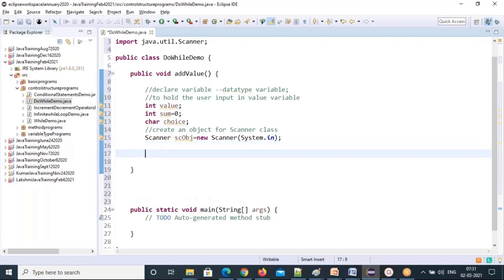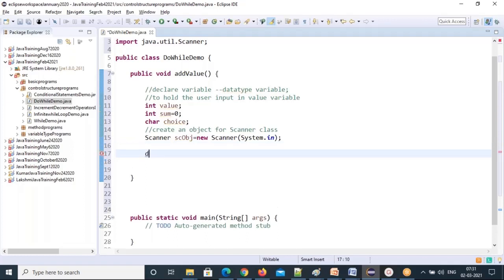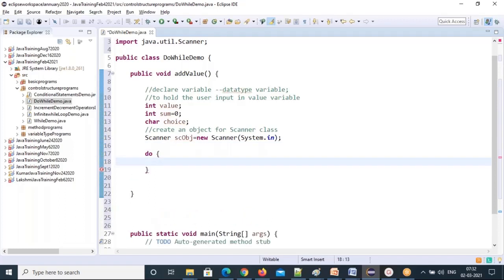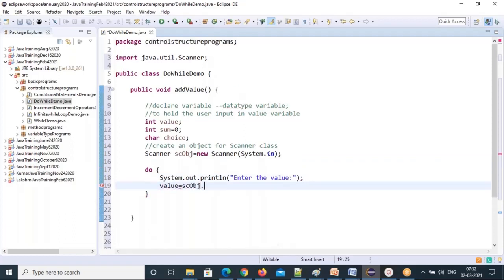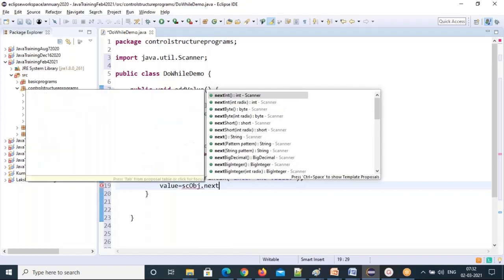Now, first we add the value, right? So you write do with curly braces, and I'll enter the value. Value equal to sc dot nextInt method.